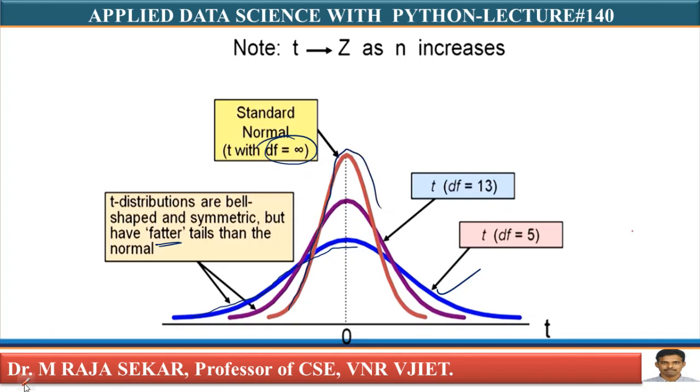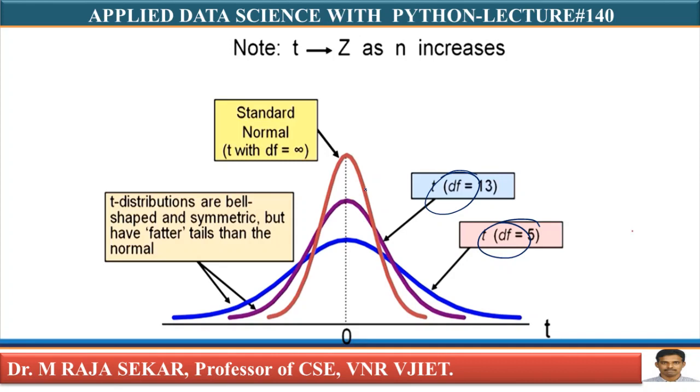With degrees of freedom 13, it is already approaching the normal distribution.